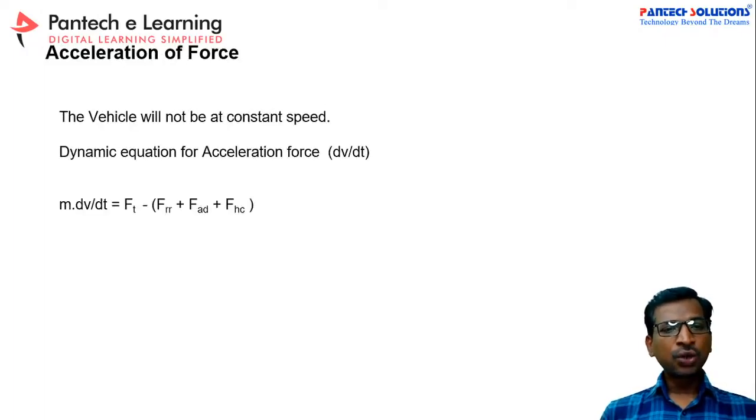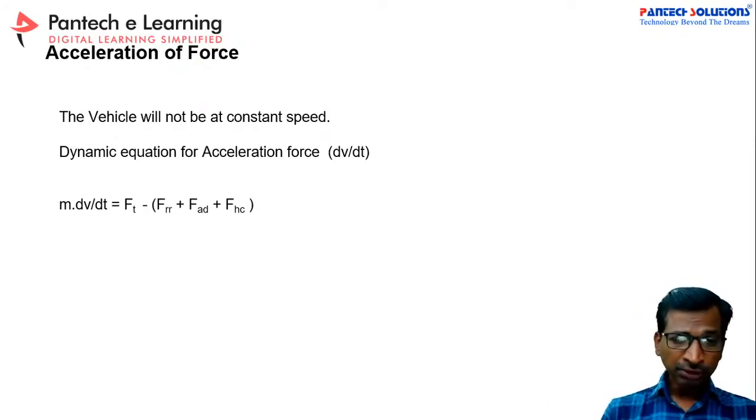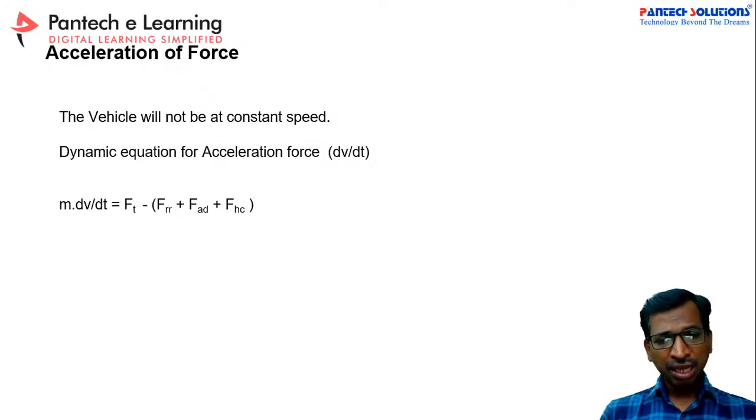Now we are going to calculate the acceleration force. How, and what is the maximum time to reach the maximum speed? Here, generally we have to take the dynamic equations as per Newton's law. So we are going to use this formula.